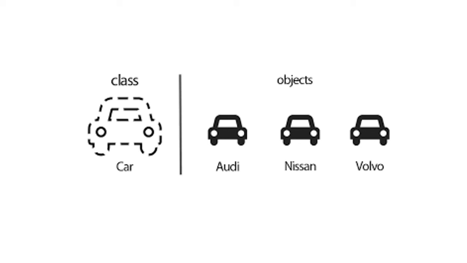For example, if all cars in the world come under a class, then each brand of car represents an object. If Audi is object 1, then Nissan is object 2, Volvo is object 3. So I can access my class using any one of these objects, which means the class is not accessible without the presence of an object. The object is like the soul of the class.